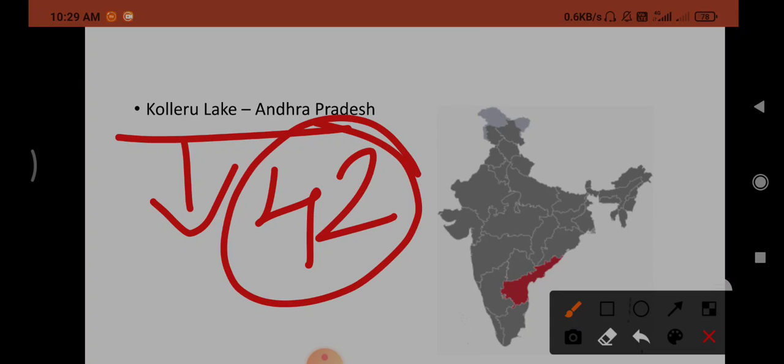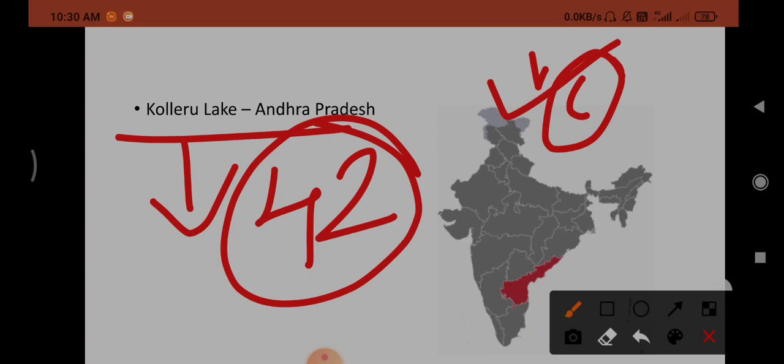What you need to remember: when the Ramsar Convention came into existence, the Ramsar sites in different states, and the important topics about Ramsar sites. Like which country has the most number of Ramsar sites, the UK with 175. Which state of India has the most number of Ramsar sites, that is Uttar Pradesh, with 8. Which is the largest Ramsar site of India, that is Chilka, and the first Ramsar site of India, that is Chilka Lake. Which state does Chilka Lake belong to? Odisha.